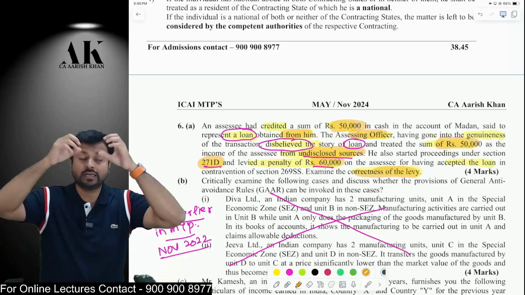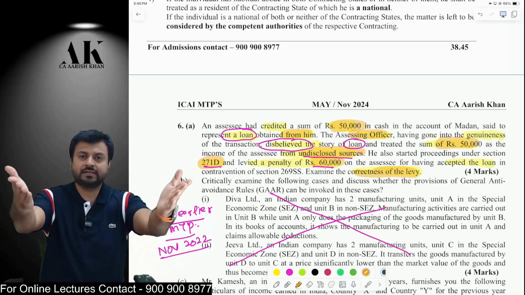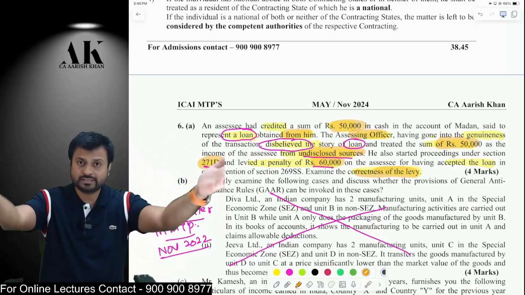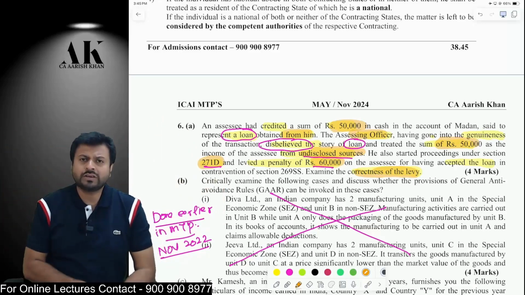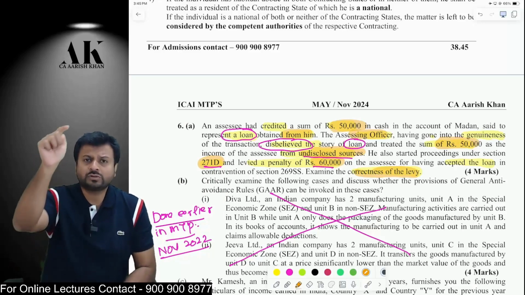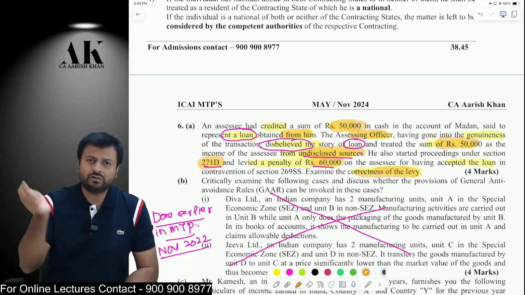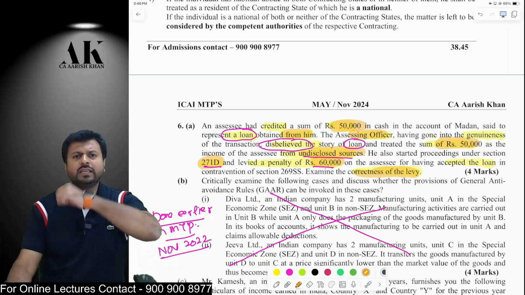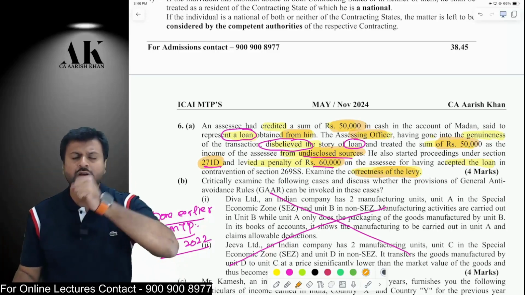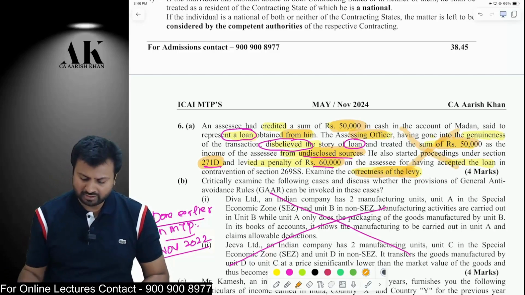The assessing officer is incorrect at multiple places. First of all, when I am receiving the money, I am saying it is a loan. The officer is saying no, it is not a loan, it is undisclosed income. If it is undisclosed income, then how can you impose 271D? 271D is not imposed on income. It is only imposed in case of section 269SS, if there is a loan which is taken in cash. If you are saying that this is not a loan, then you cannot impose 271D. Even if you impose 271D, it cannot be more than the amount of the loan. The loan is 50,000 rupees and you are imposing 60,000 rupees. So there are multiple mistakes by the assessing officer. Therefore, the assessing officer is not correct in this case.